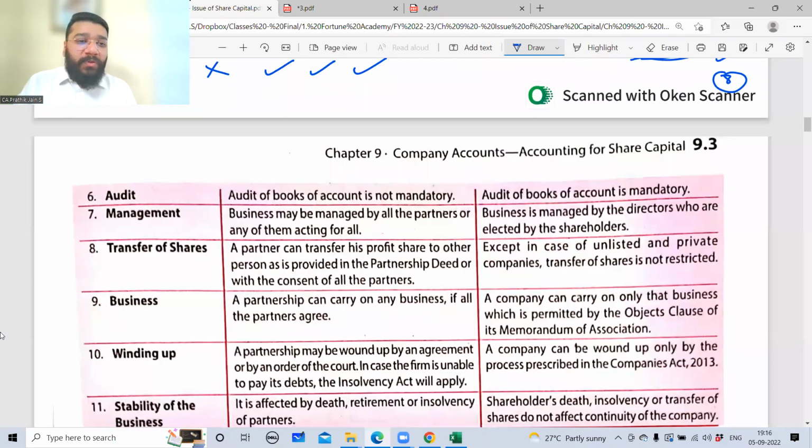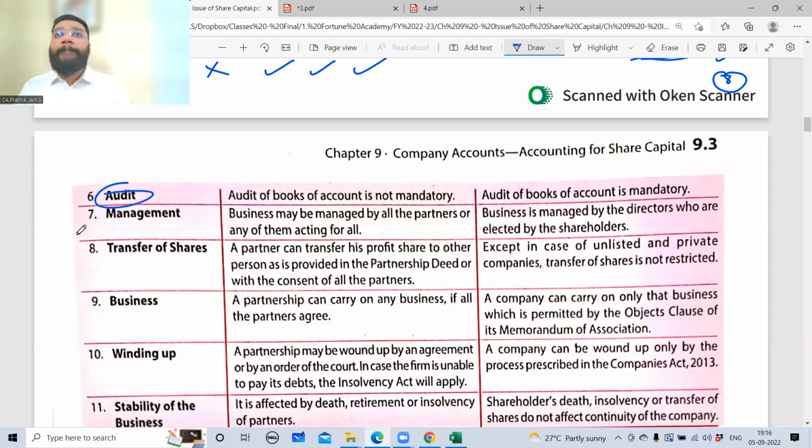Now, audit. You know what is audit? What is the meaning of audit? So, checking the books of accounts. Who is saying this? Sai Sanjay. Sai says that it is checking the books of accounts. So accounting is done by somebody. Now as an owner, see, the company is very vast. Reliance Limited, if you see, the company is very vast. Do you think that every accounting entry the accountant is doing, the owner will keep track of it? No.